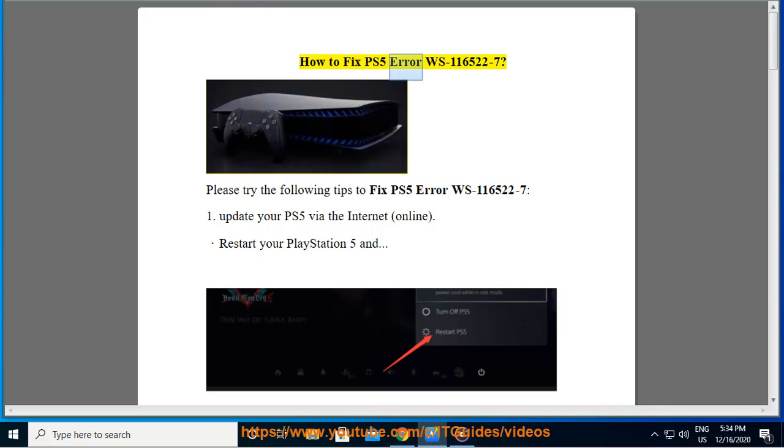How to fix PS5 Error WS-116522-7. Please try the following tips to fix PS5 Error WS-116522-7. 1. Update your PS5 via the internet, online.